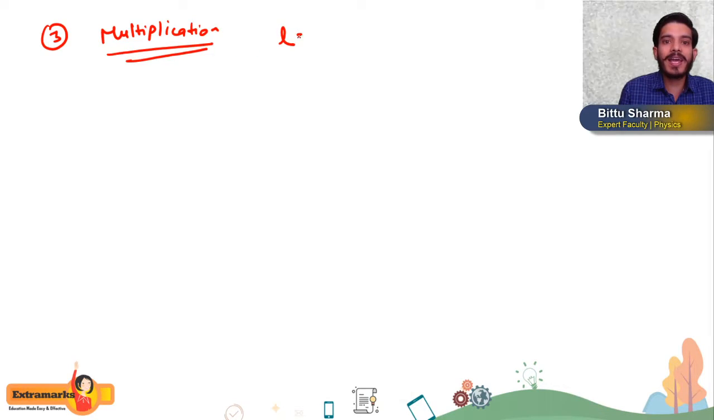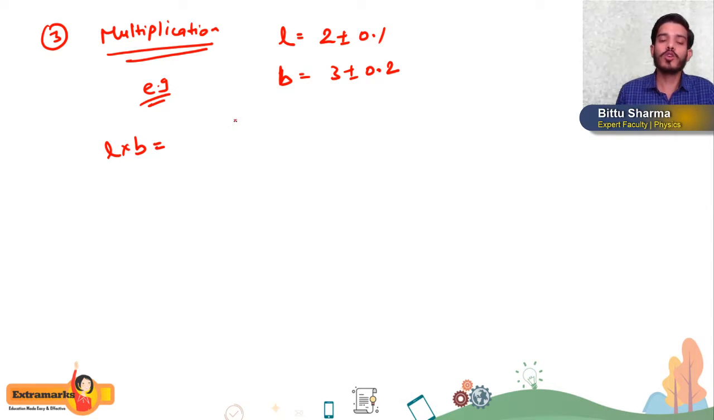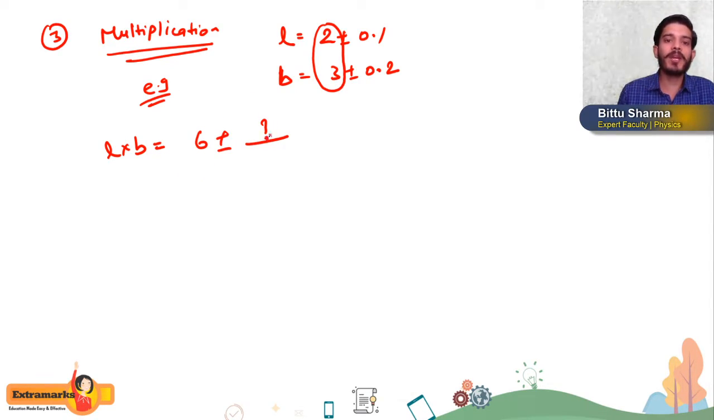Now the third is multiplication. Let us say, students, the length of a rectangle is given as 2 plus minus 0.1 and the breadth is given as 3 plus minus 0.2. So what will be its area? Simple, we have to calculate L into B, length into breadth. First of all, we will multiply 3 and 2, so we get 6. Now what will come here in terms of error?